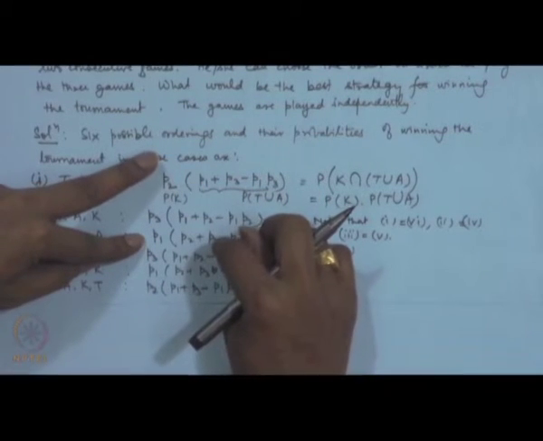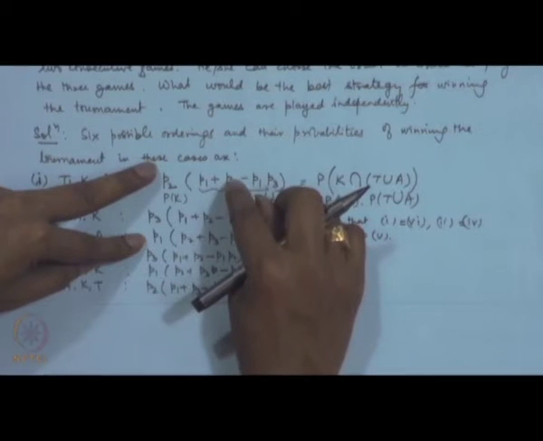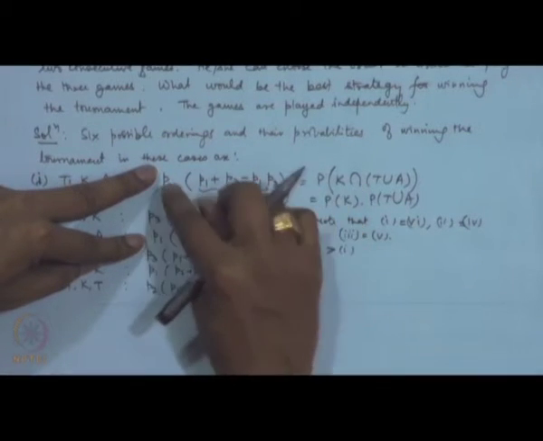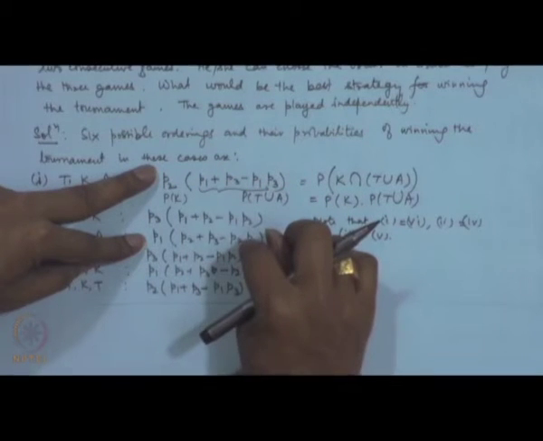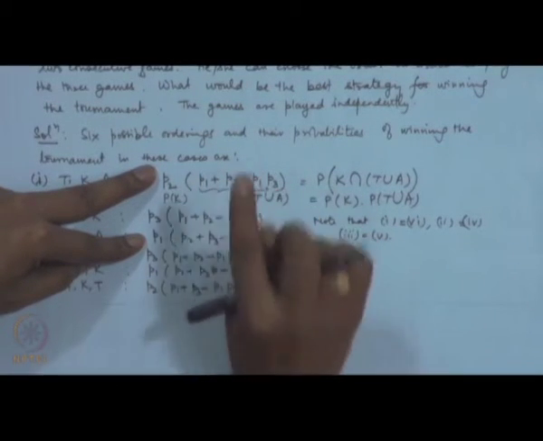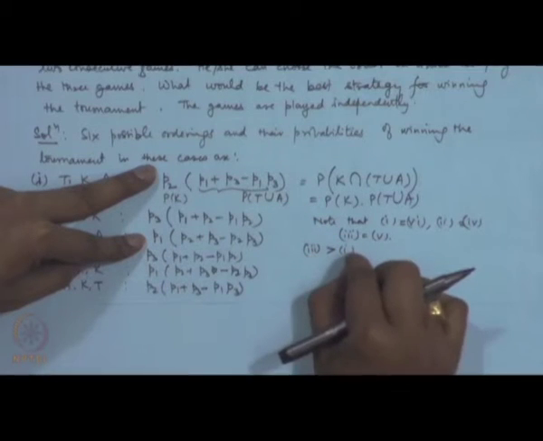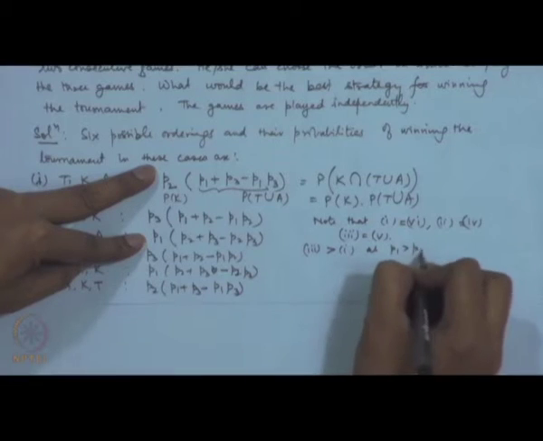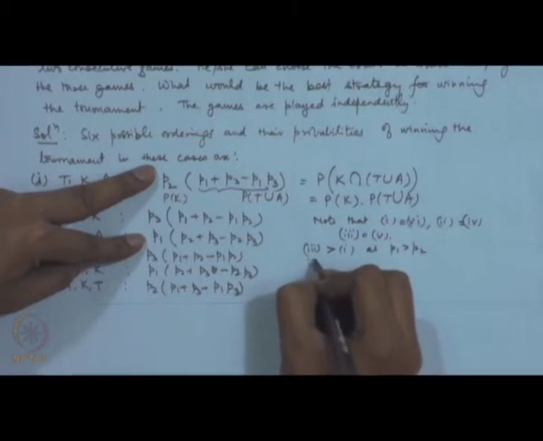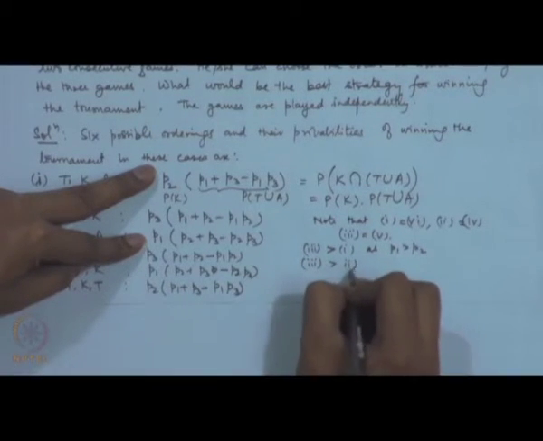Out of P1 P3, P1 is bigger than P2. So, P1 P3 is bigger than P2 P3, the last term is minus P1 P2 P3, that is common. Therefore, 3 is bigger than 1 as P1 is bigger than P2. Similarly, you can note that 3 is bigger than 2 also. Why?